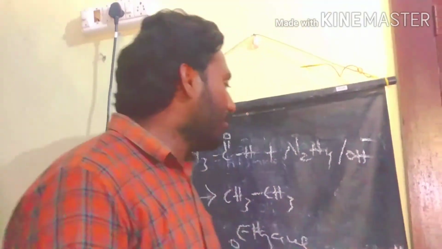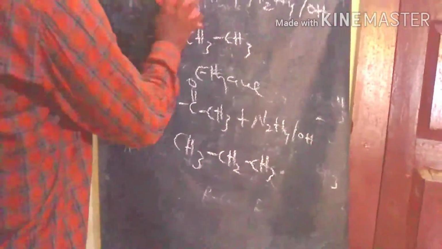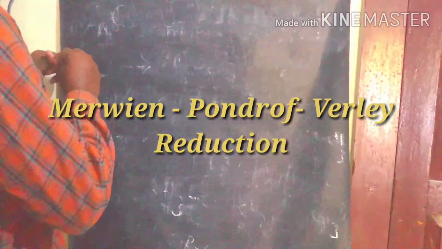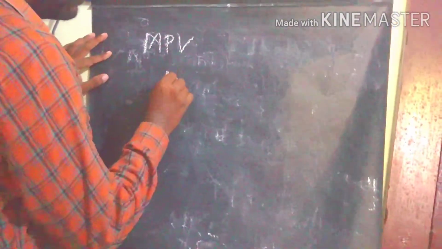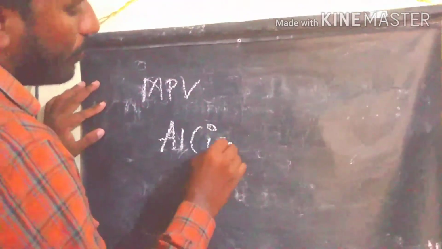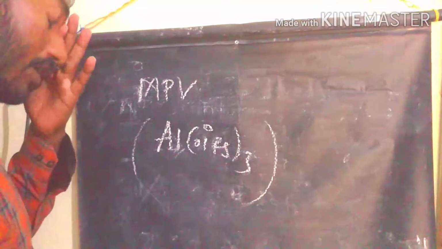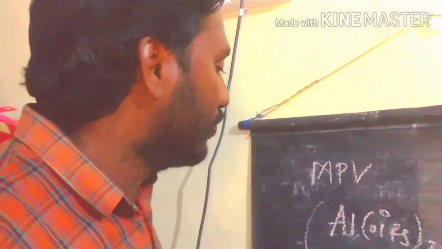So the reagent of the MPV reaction, Meerwein-Ponndorf-Verley reaction, the MPV reduction reagent, is aluminium isopropoxide. This is the reagent of Meerwein-Ponndorf-Verley reduction. So what is happening?